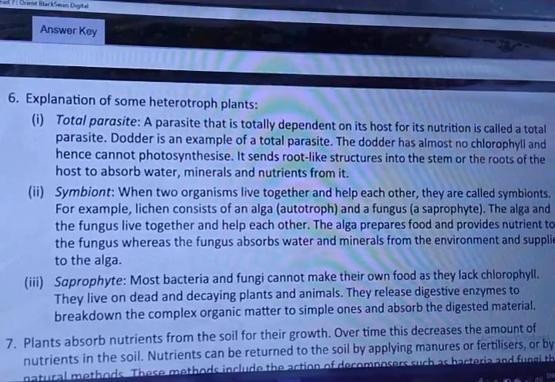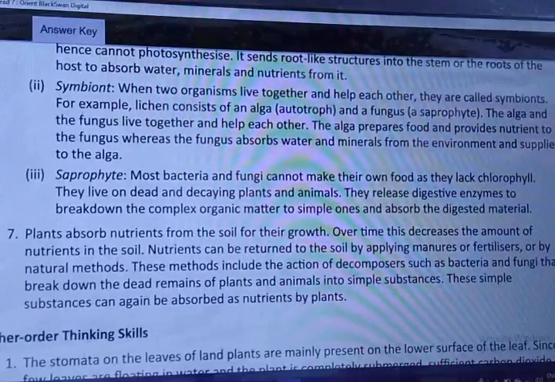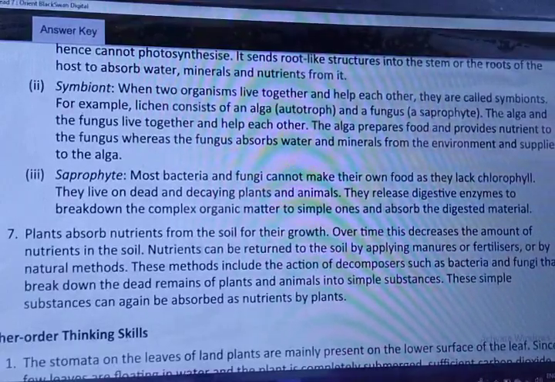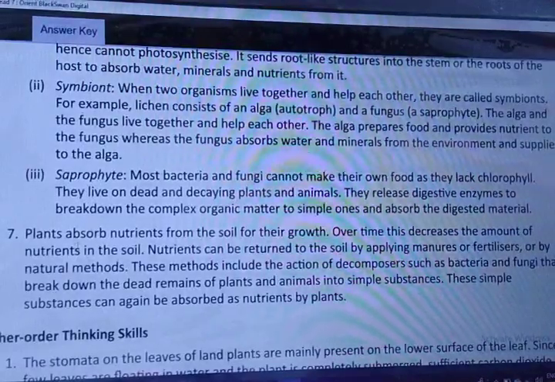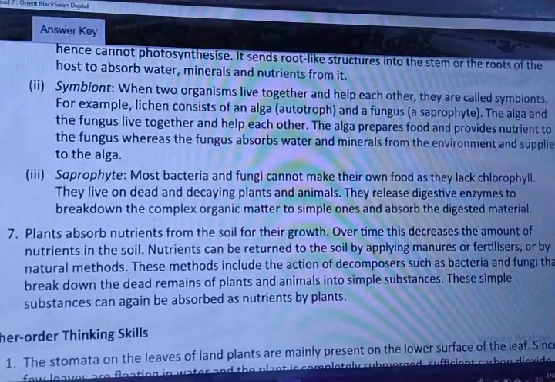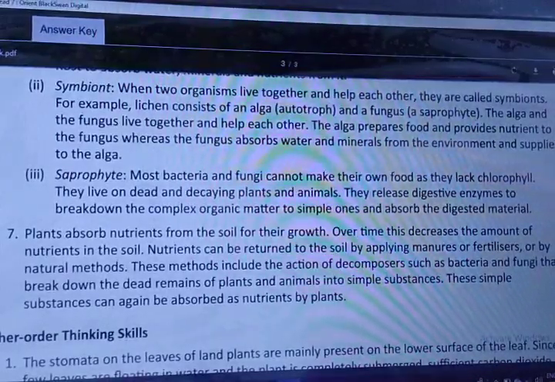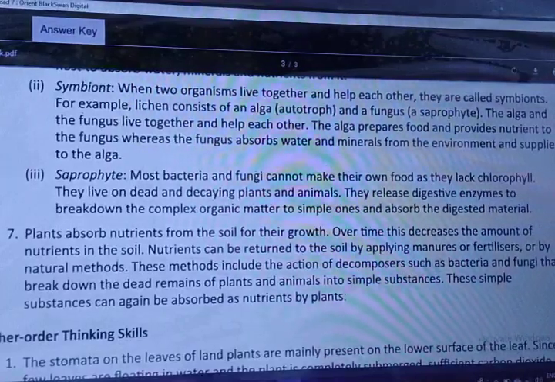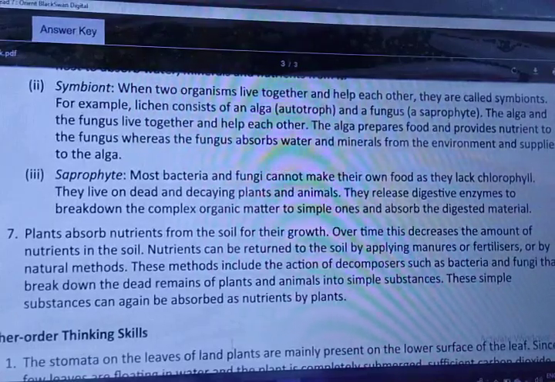And the last question, seventh one, is how are nutrients returned to the soil after being absorbed by the plants. Very, very important. Plants absorb nutrition from the soil for growth. Over time, this decreases the amount of nutrition in the soil. Nutrients can be returned to the soil by applying manures or fertilizers or by natural methods. These methods include the action of decomposers such as bacteria and fungi that break down the dead remains of plants and animals into simple substances. These simple substances can again be absorbed by plants as nutrition.